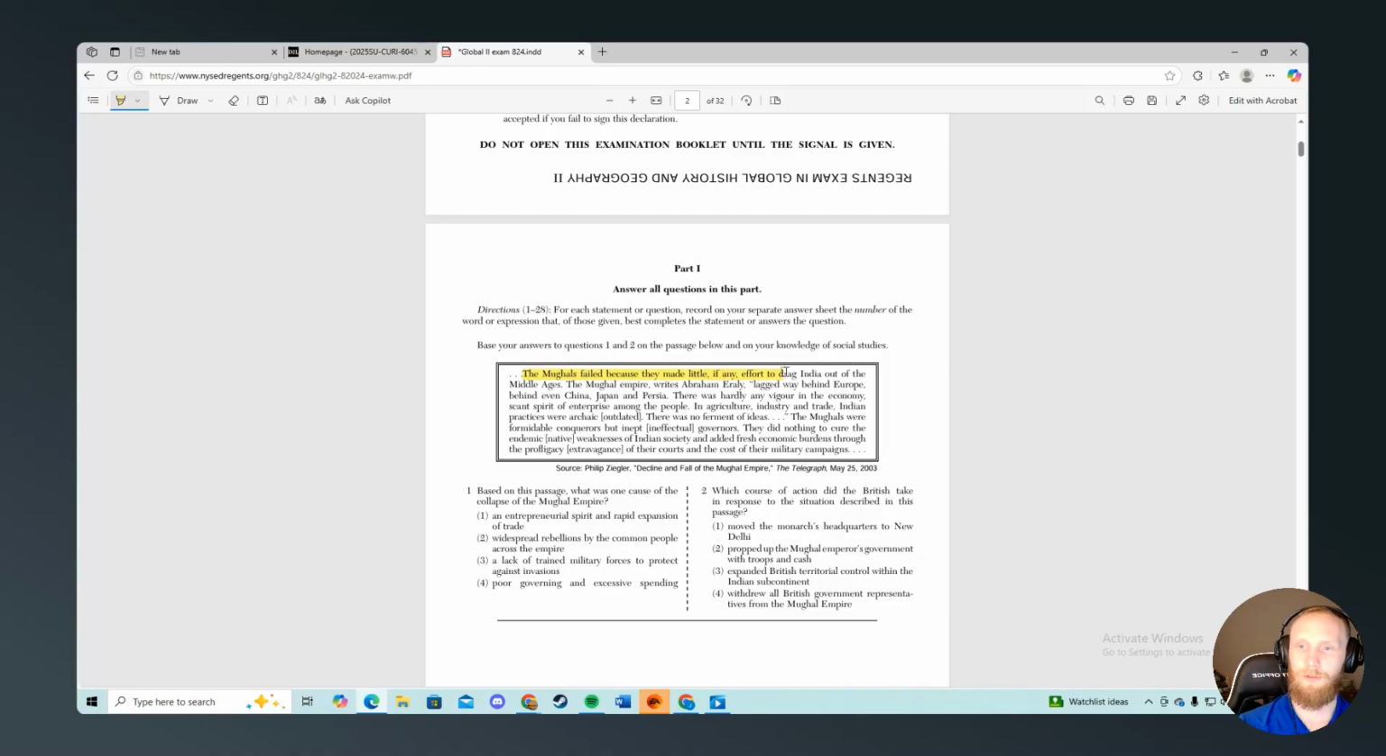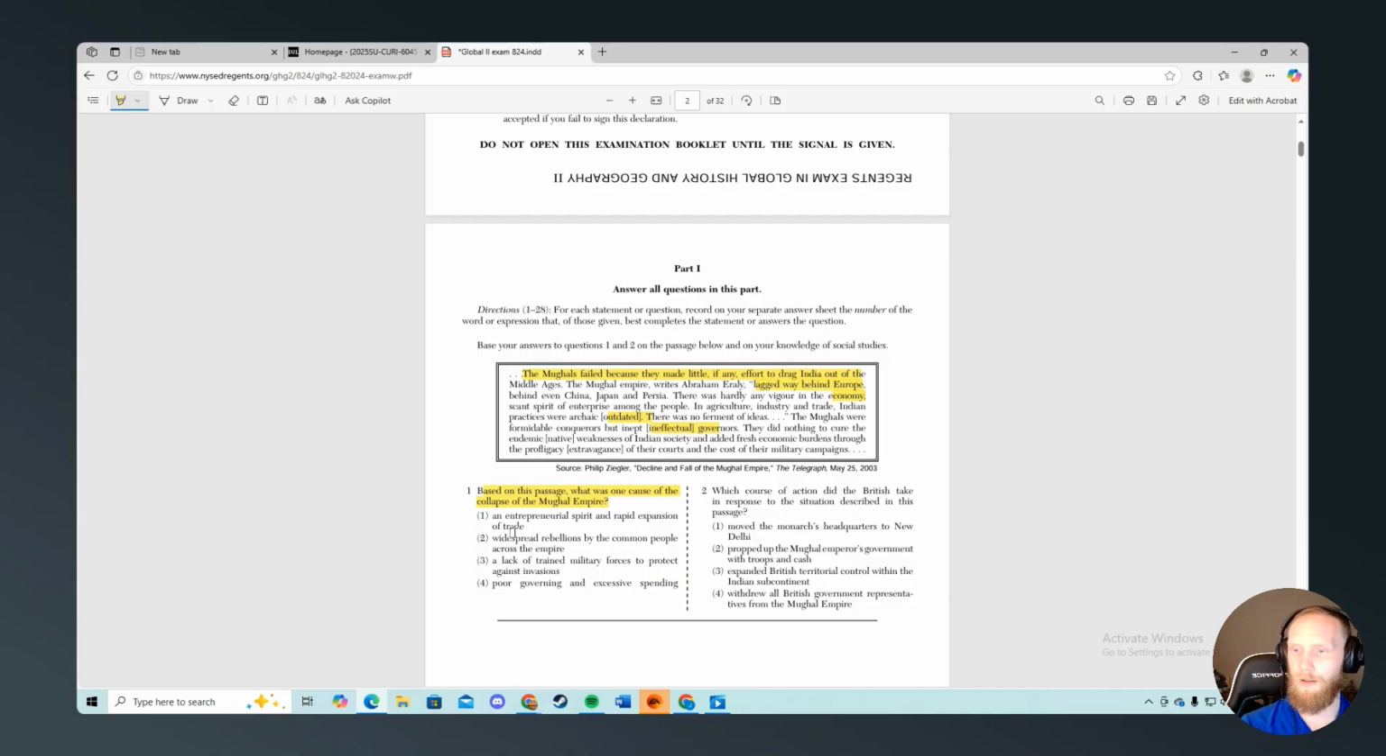Again, here we have the Mughals. So it's interesting they start with the Mughals twice. What we're looking for, based on this, was one of the main causes of the collapse of the Mughal Empire. So the Mughals failed because they made little, if any, effort to drag India out of the Middle Ages. So they lagged way behind Europe, behind China and Persia. They hardly had any vigor in the economy. The scant spirit of enterprise among the people and agriculture, industry, and trade. Indian practices were outdated. The Mughals were formidable conquerors, but ineffective governors. So we're talking about how they were not with the times.